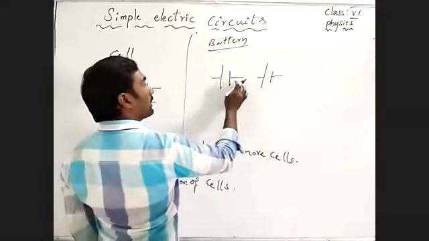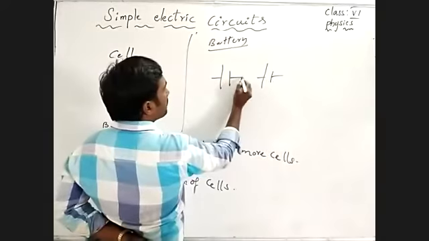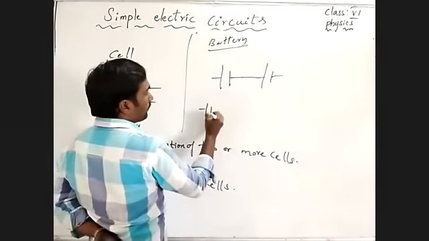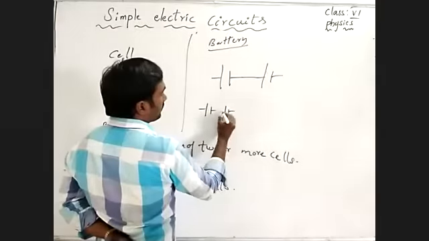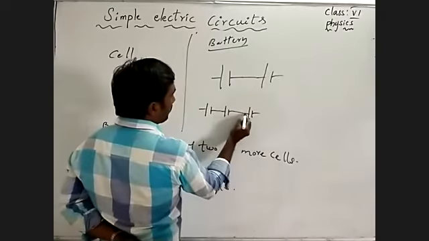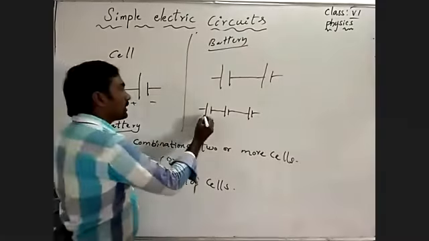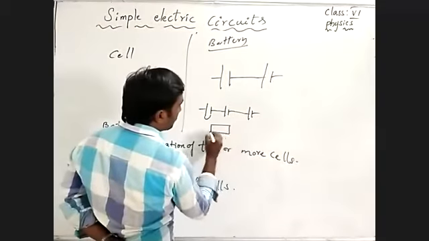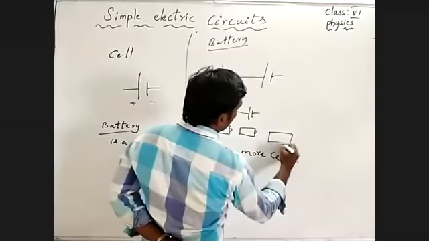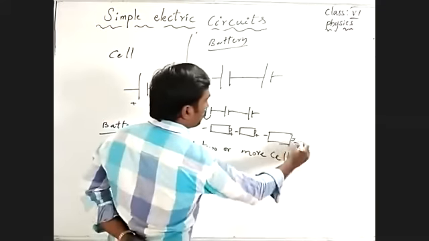Now I am making a combination of two cells. These two are connected, and if we need three cells, we can make this one, this one, and this one. We connect positive terminal to negative terminal: negative, positive, negative, positive, negative, positive.